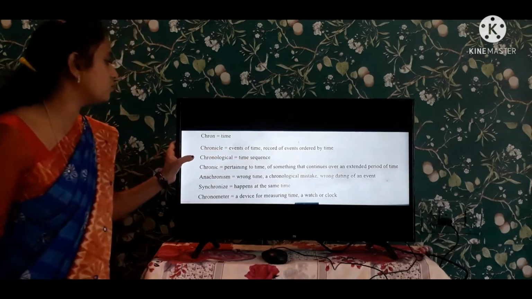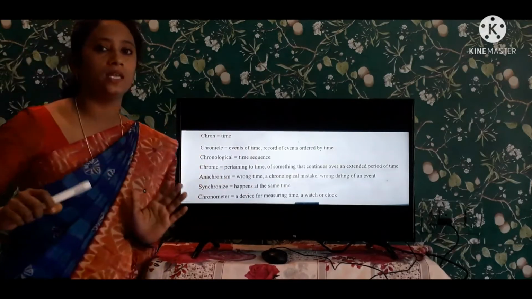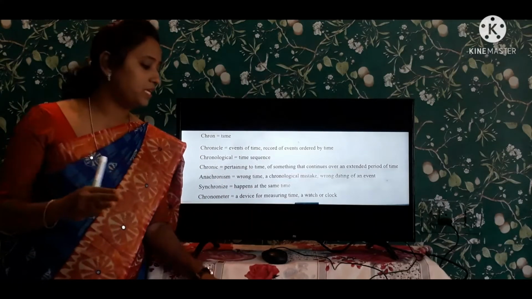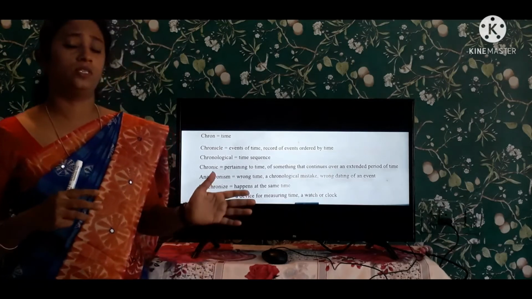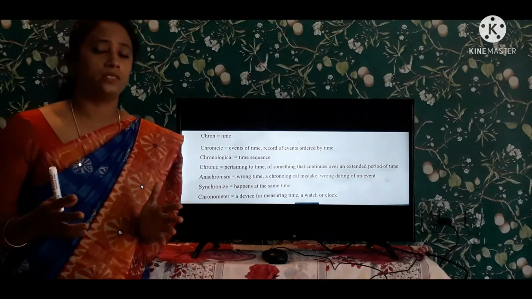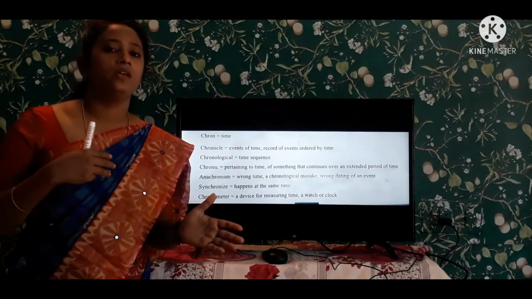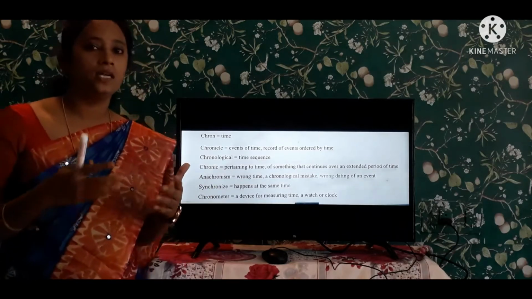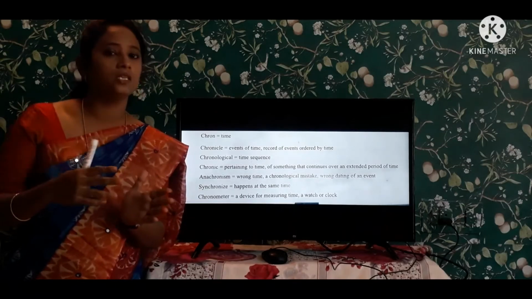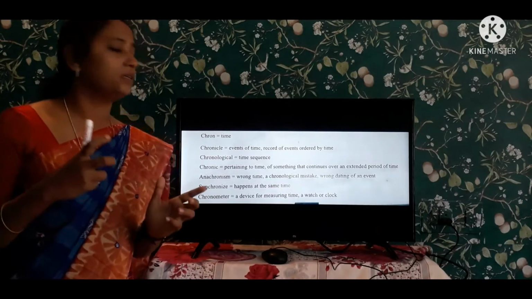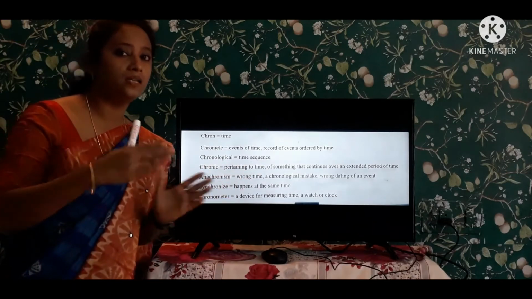And coming to the next one, chronological. Time sequence, event sequence. See, we are having classes in a time sequence. We have a timetable in our school, in our colleges. So we attend those classes at that particular time. First period in Telugu, second period in English. We have that particular time and the timetable for that. So this is the time sequence, the manner of sequence.